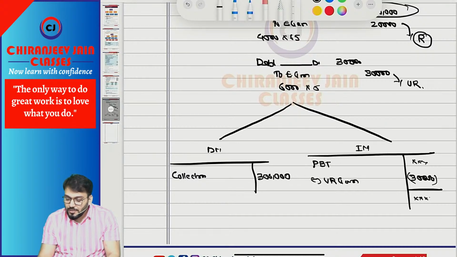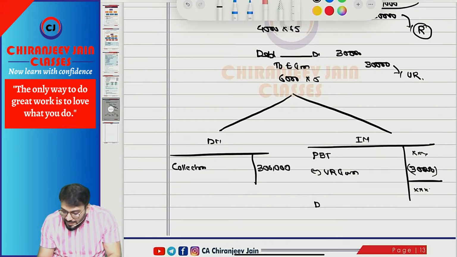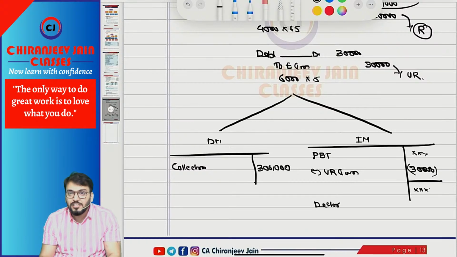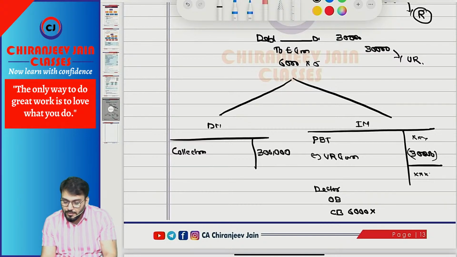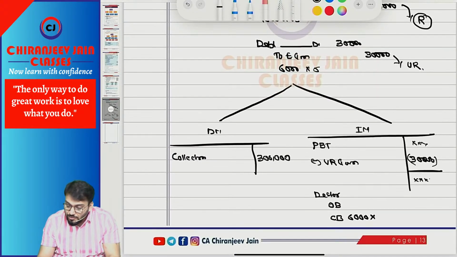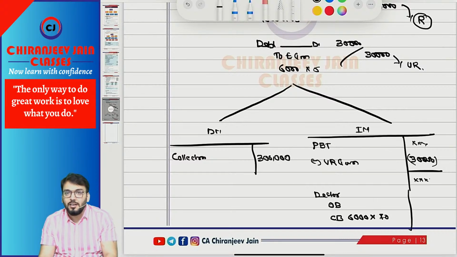Now, when you are comparing debtors you will find the increase or decrease. So opening balance and closing balance you will compare. So closing balance you will take 6,000 into what? 70 or 75? 70. You will take 70, not 75, because you have eliminated this transaction now.